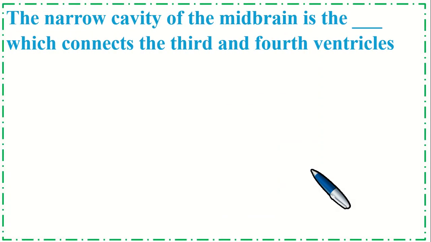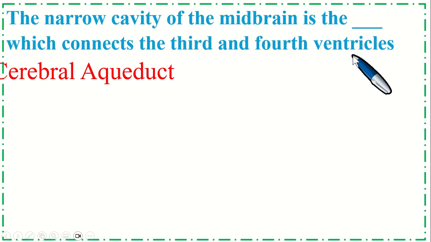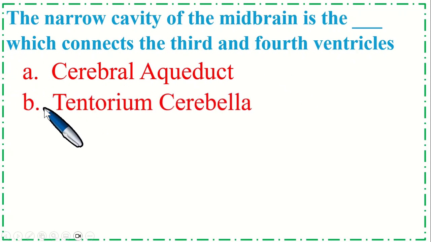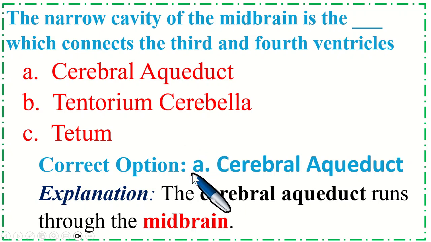So this is a very important MCQ. The narrow cavity of the midbrain is the dash which connects the third and fourth ventricle. Option A, cerebral aqueduct; B, tentorium cerebelli; option C, tectum. So the correct option is A, cerebral aqueduct. The cerebral aqueduct runs through the midbrain.